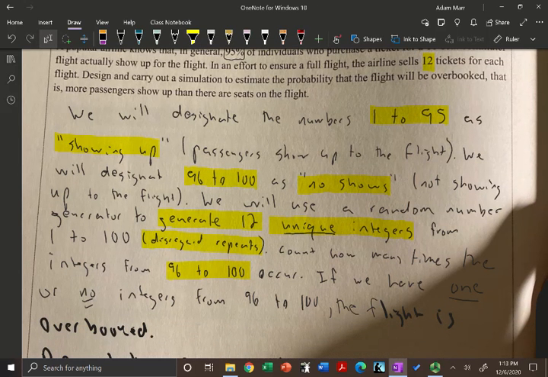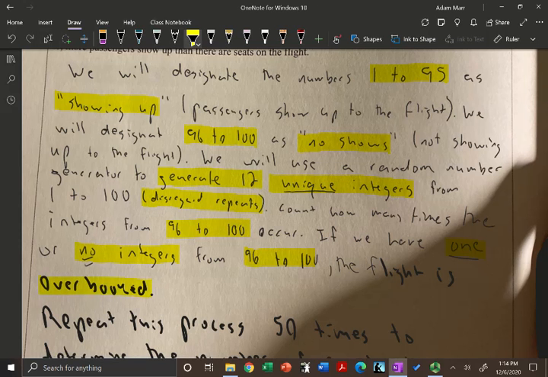Now, what's the issue here? It's overbooked. So if we have 1 integer or no integers from 96 to 100, that means the flight is now overbooked. That means we have 11 of them showing up, or we could have all 12 showing up. So it's overbooked.